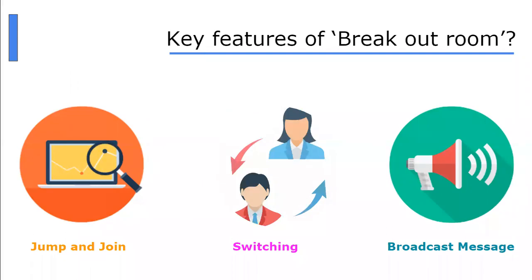First one is jump and join. After this, we will discuss whatever summary you have collected with the help of your teammates, and one by one we will discuss with groups. These are the key features the breakout room is providing. Jump and join: as a teacher, you may jump into any of the breakout rooms. You can observe and keep tracking what students are doing and discussing in the breakout room. After that, there is switching. If you find that you want to switch a particular student from group 1 to group 5, that is also possible.